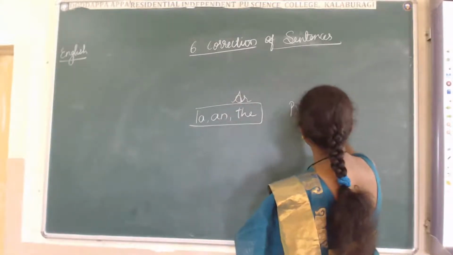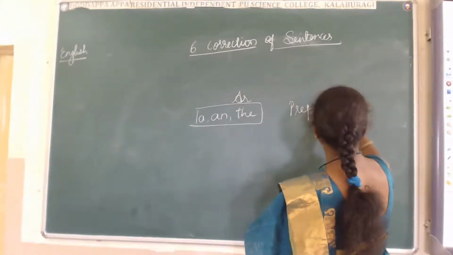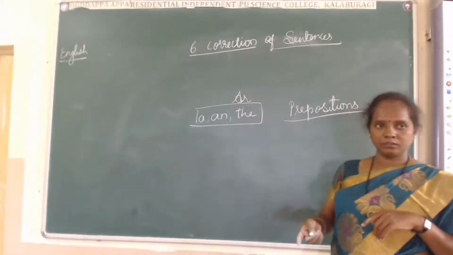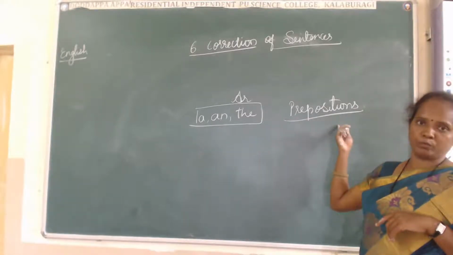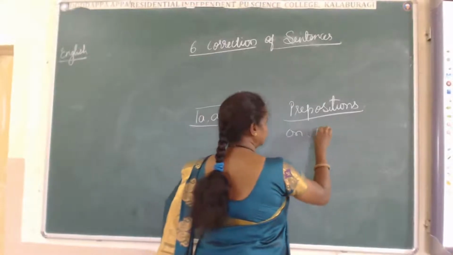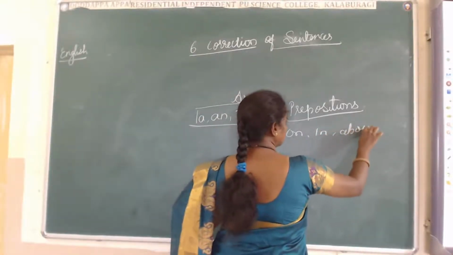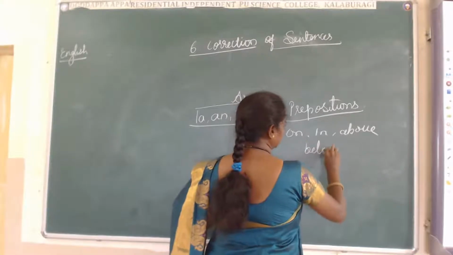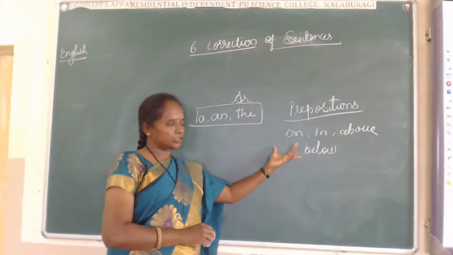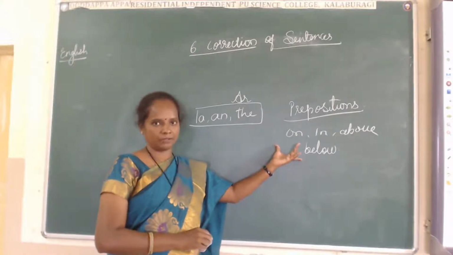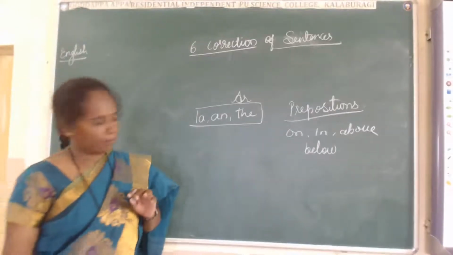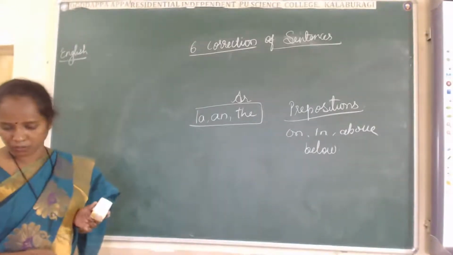And next, prepositions. While talking and while writing, we make mistakes. What are the prepositions? So many are there: at, on, in, about, below. Those prepositions also we commit mistakes in when writing sentences. This is also very important, prepositions.